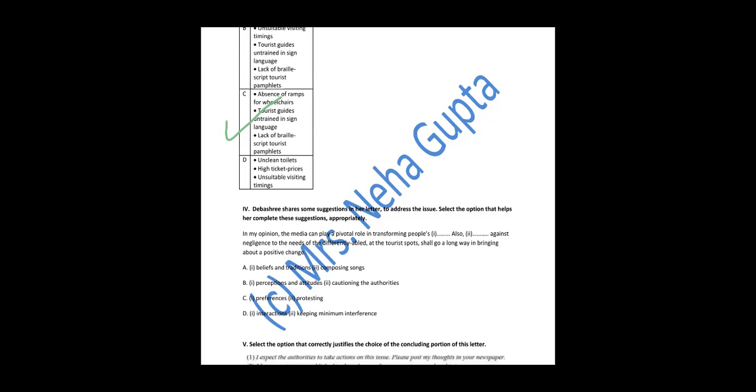C is, do we have to change the people's preferences? Are we giving them the choice between pizza or burger? No. Protest. Are we holding any campaigning or rally or something? No protesting there. Fourth says, we need to transform people's interaction. No, not at all. Keeping minimum interference, there is no matter of interference. So which answer goes? This is B part that goes with the question. I feel this is clear to everyone. Let's go to the next question.